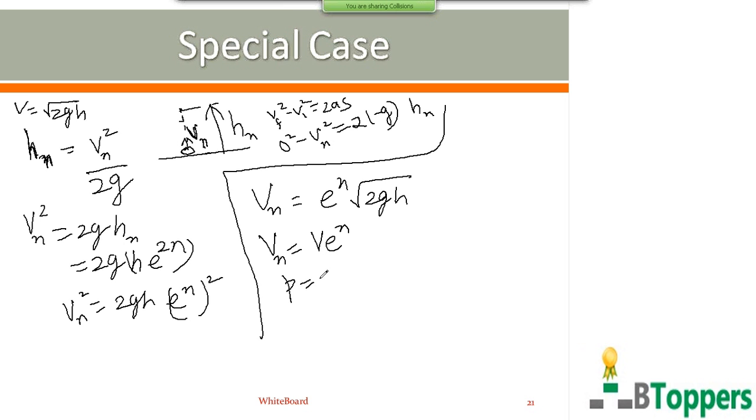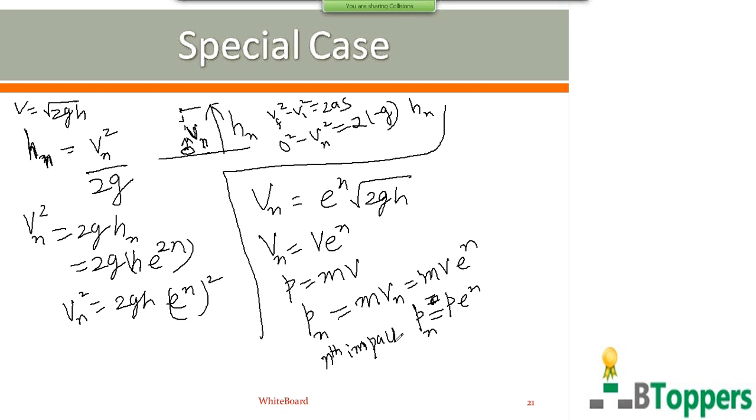If p is the magnitude of momentum of the ball just before the first impact with the floor, you can write p equal to mv. So the magnitude of the linear momentum with which the ball rebounds after the nth impact with the floor, you can write mvn, or mv e power n, or you can write p into e power n. So the magnitude of the linear momentum of the ball after the nth impact or nth collision with the floor will be denoted by pn, that you can write as p into e power n, where p is the magnitude of the momentum of the ball just before the very first collision with the floor.